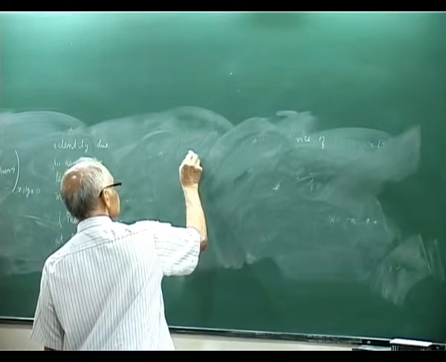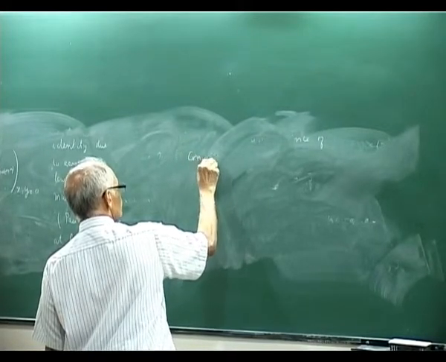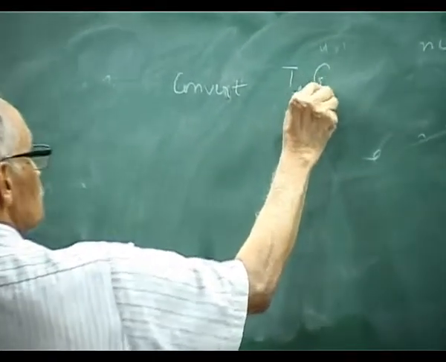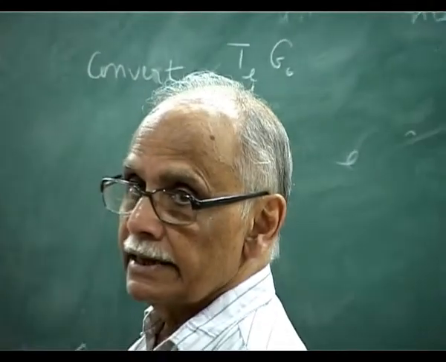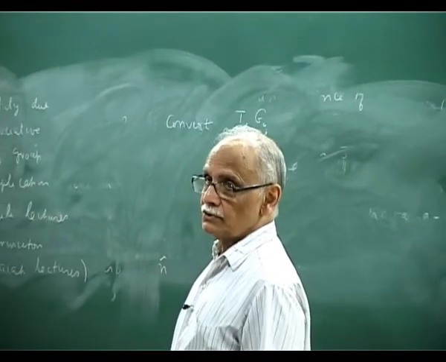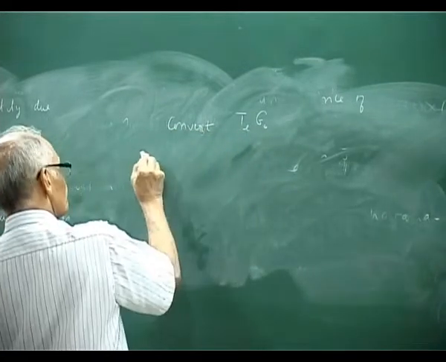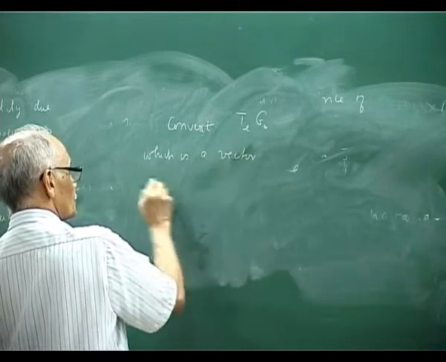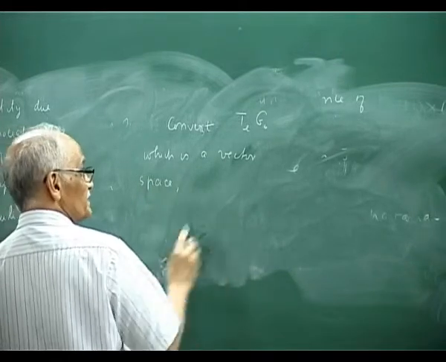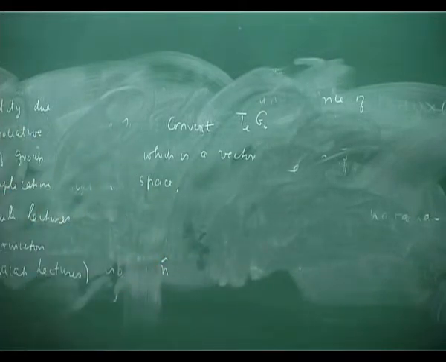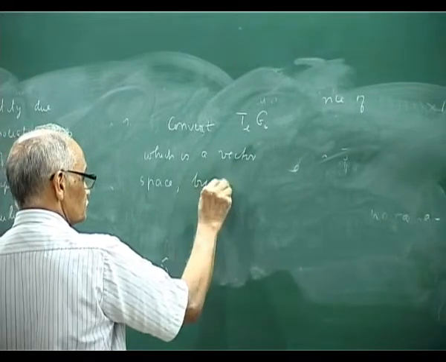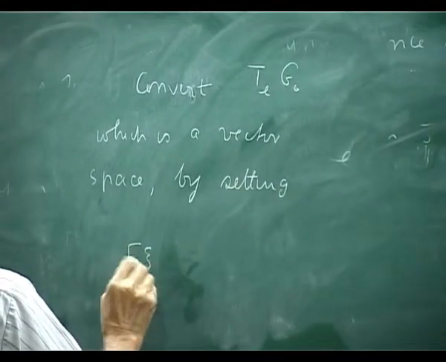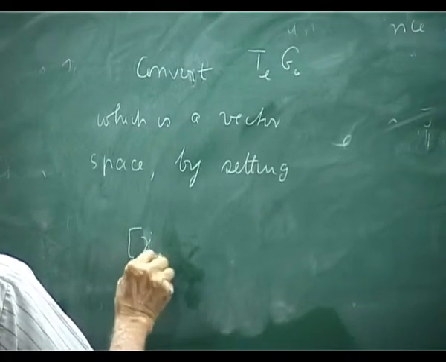So now convert T of G0, it's a space of tangents at the origin of G0, it's a vector space, which is a space of tangents to one parameter subgroups, by setting psi eta, say two, say local coordinates x y.